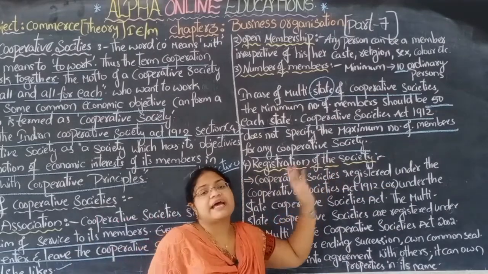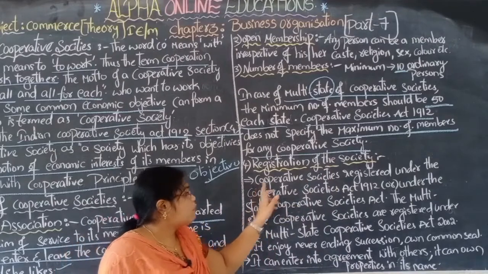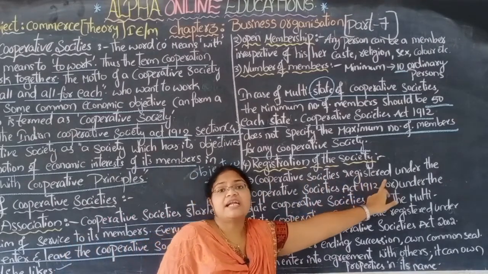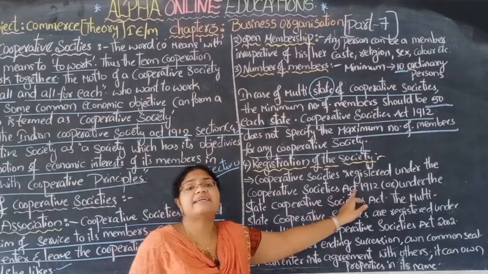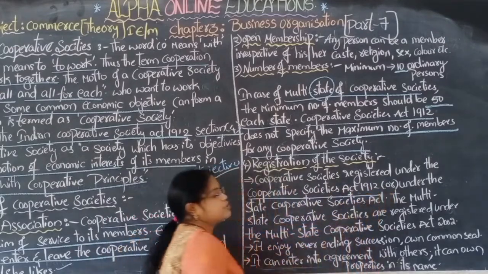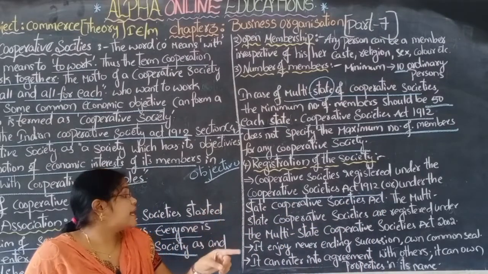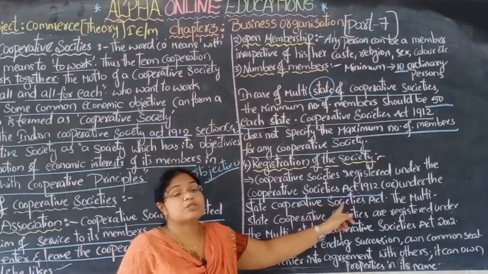Registration: the society has to be registered. Cooperative societies are registered under the Cooperative Society Act 1912 or the State Cooperative Society Act.